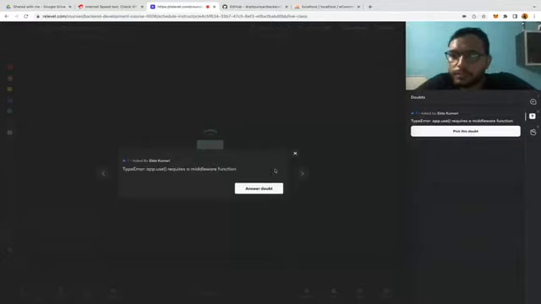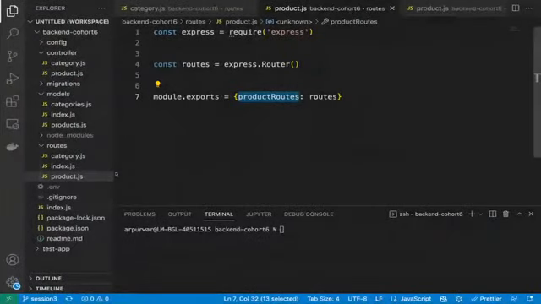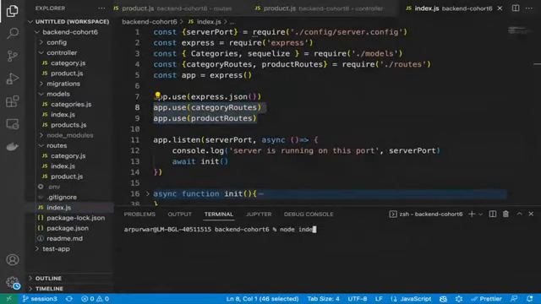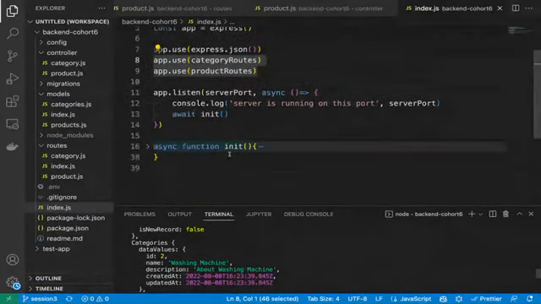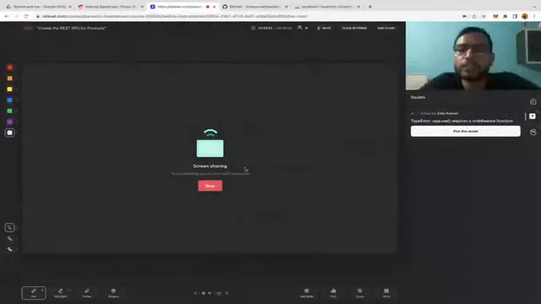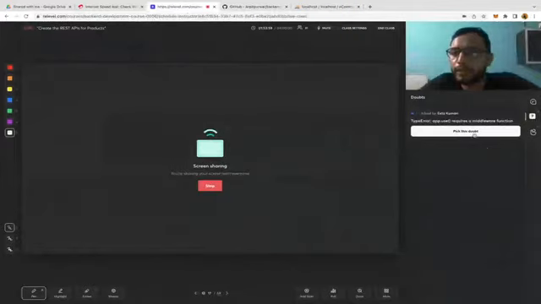Let's see, Ekta has also zoomed out. App.use requires a middleware function. So it seems like you are getting error here, app.use. Okay, let me see if I am getting any error here. No, for me it's working properly. It means somewhere you're not exporting properly. So check my code in the GitHub, Ekta, which I posted right now.